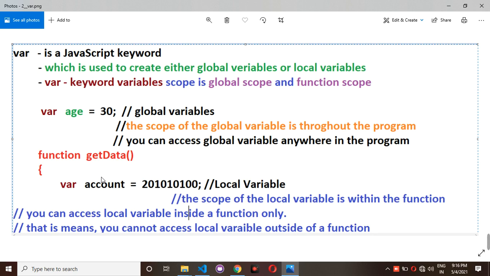But for example, I have var account equal to an account number, declared inside the function only. So this variable has limited scope. You can access this variable only inside this function, but you can't access it outside of your function. If you try to access this local variable outside of a function, you will definitely get a variable is not defined error.